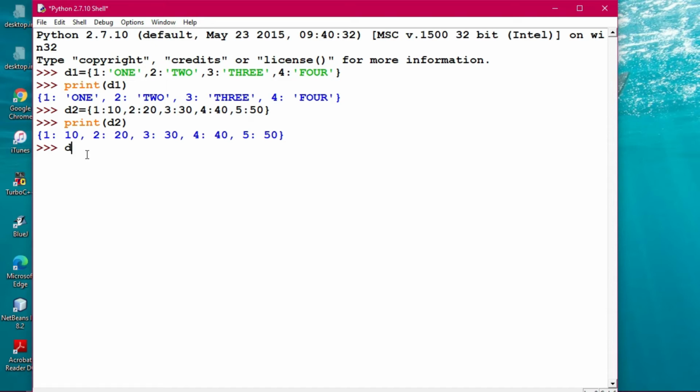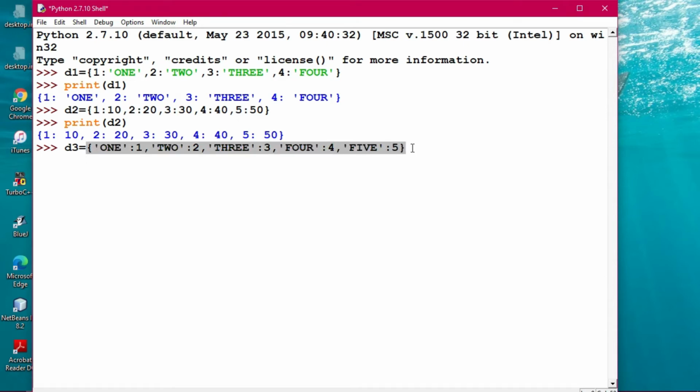Suppose I make a d3 equals, with the string 1 as the key and 1 as the value. Now 2, in quotes, a colon, and 2. Now 3 and a colon and 3, then 4 and a colon and 4. So always this syntax has to be maintained. Now 5, closing it, and then 5 here. So a dictionary has been created.